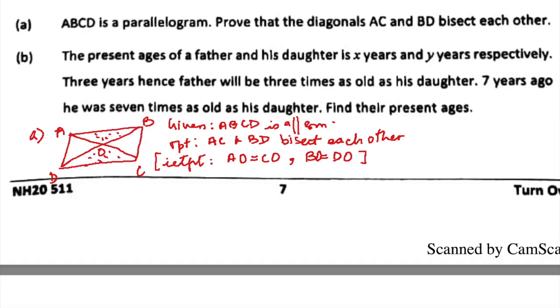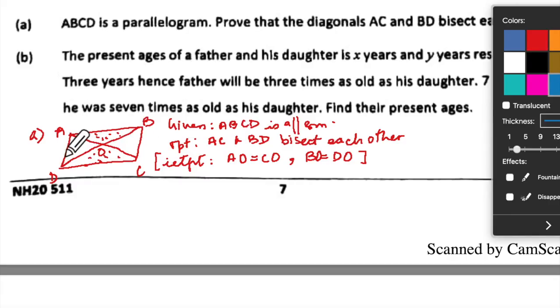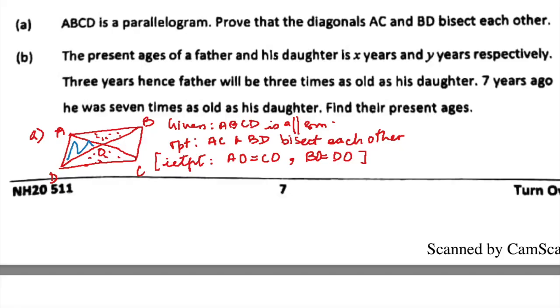I could take this triangle and this triangle also, but I don't want to take. You understood what you could do, right? Yes. So this will be easier. Do I know that AB equal to DC? Yes. Do I know that this angle equal to this angle? Yes. Do I know that this angle equal to this angle, or this angle equal to this angle? Yes, ma'am. So it will become what? SAA. Can you see that?